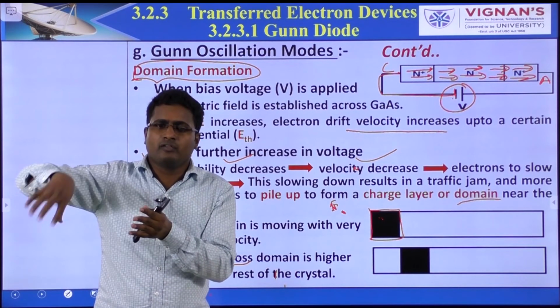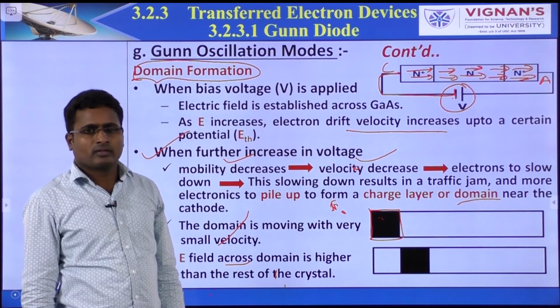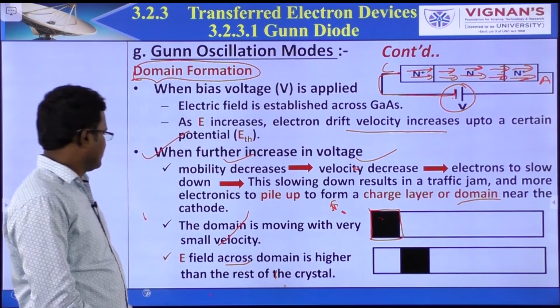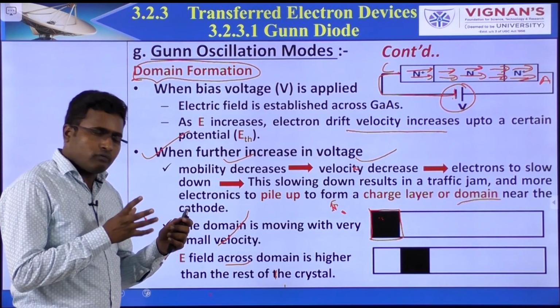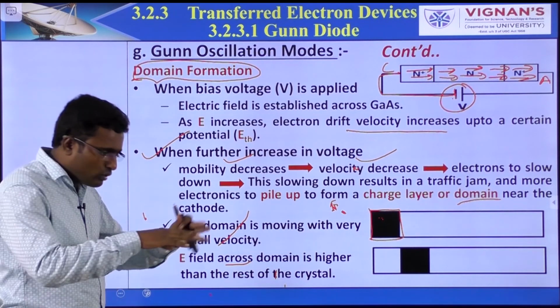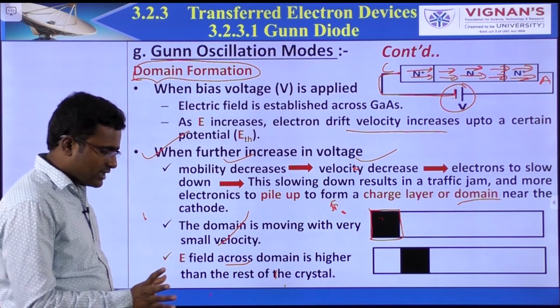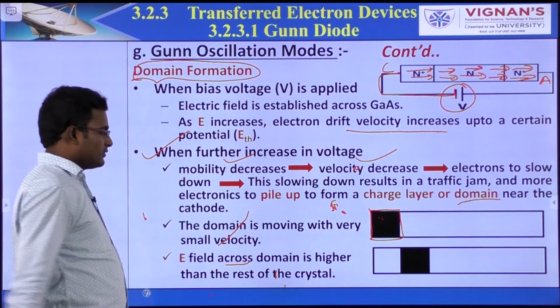So all are formed in one place, that means on the cathode side only. This is called a domain. This domain is moving. Of course, electrons are moving, but with very low velocity. The grouped electrons are moving slowly, that means the domain is moving.